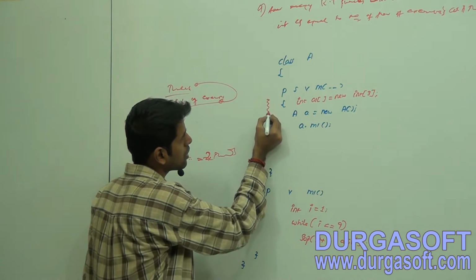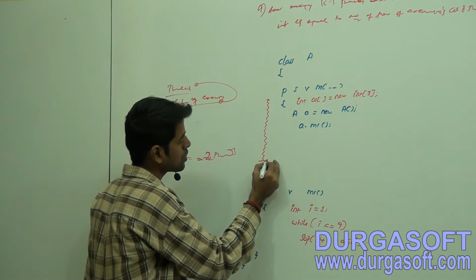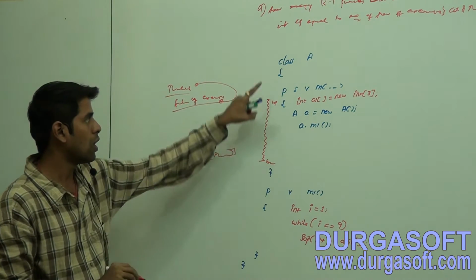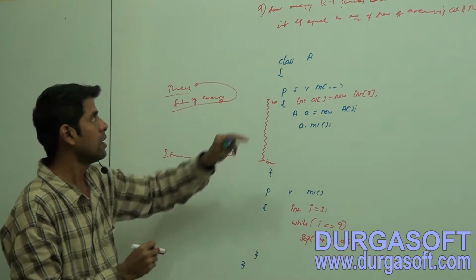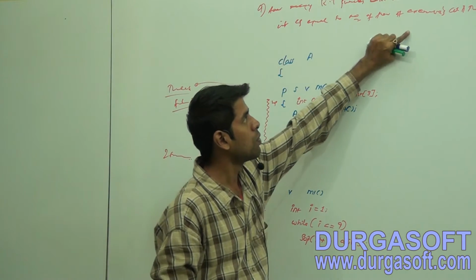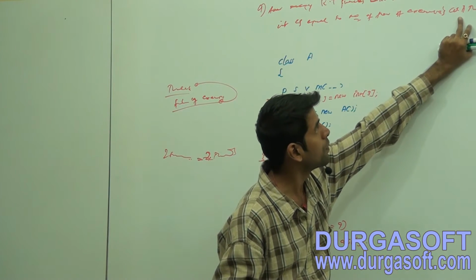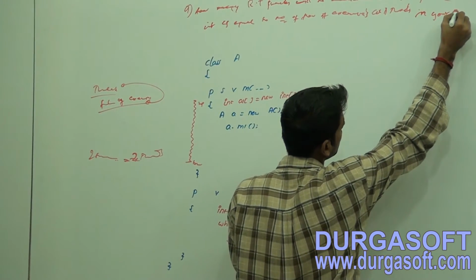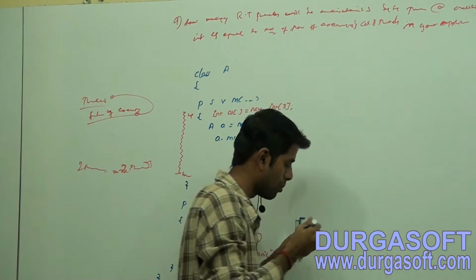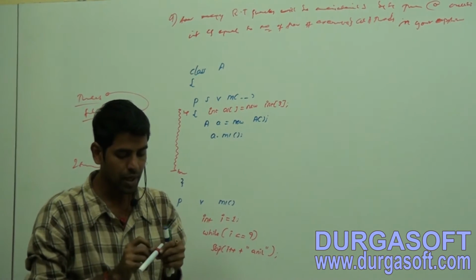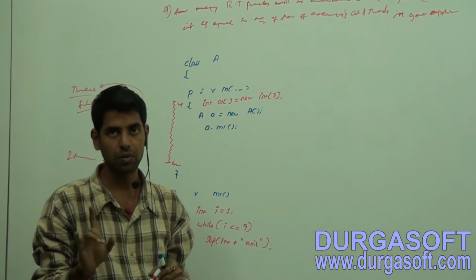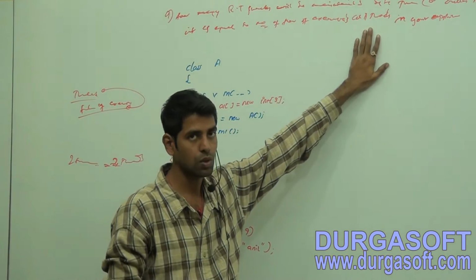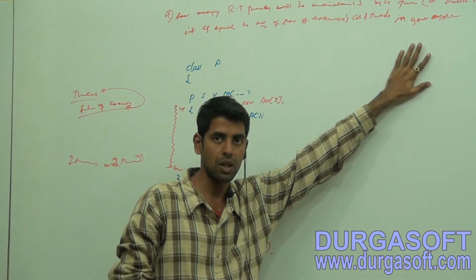If you observe, you have only one flow of execution, from top to bottom. I said the number of runtime stacks maintained by our JVM is always equal to the number of flows of execution, or threads, in your application.